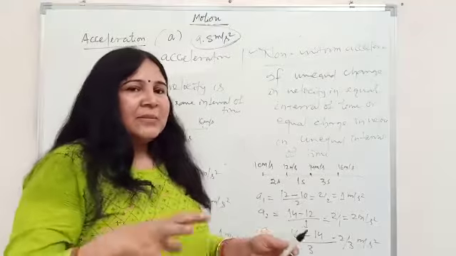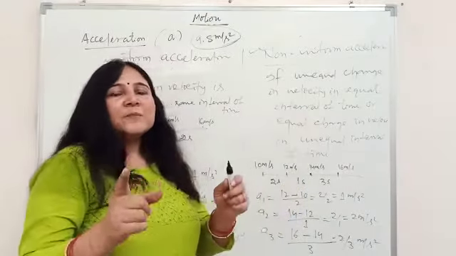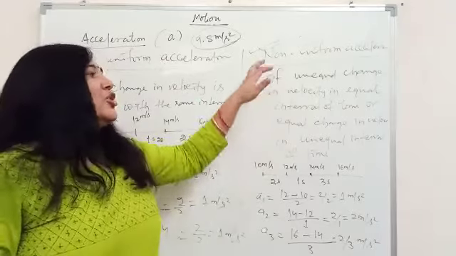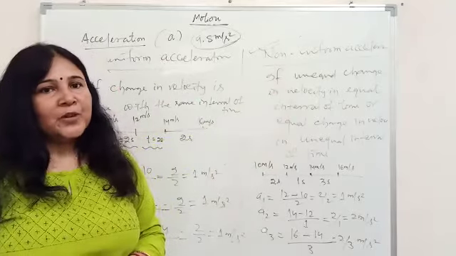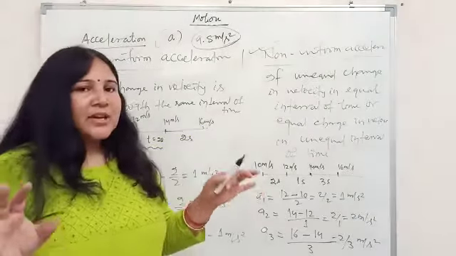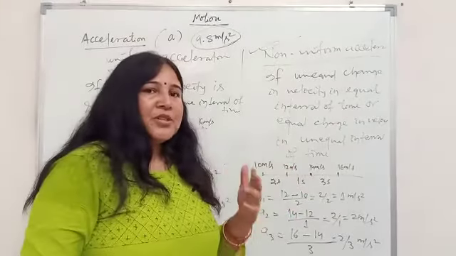Sometimes it has to increase the speed, sometimes it has to decrease the speed. So that means here the acceleration will never be the same. So that is the case of non-uniform acceleration.